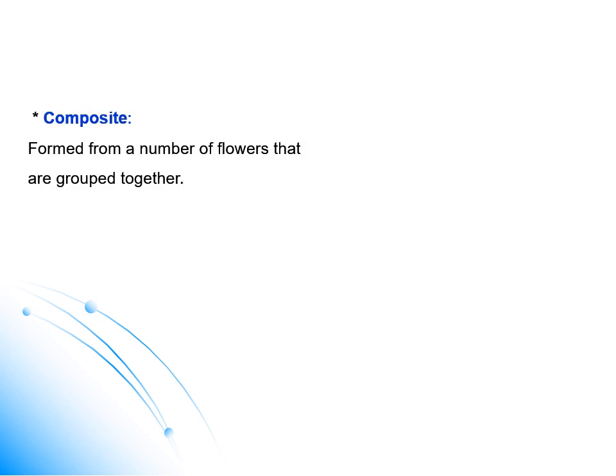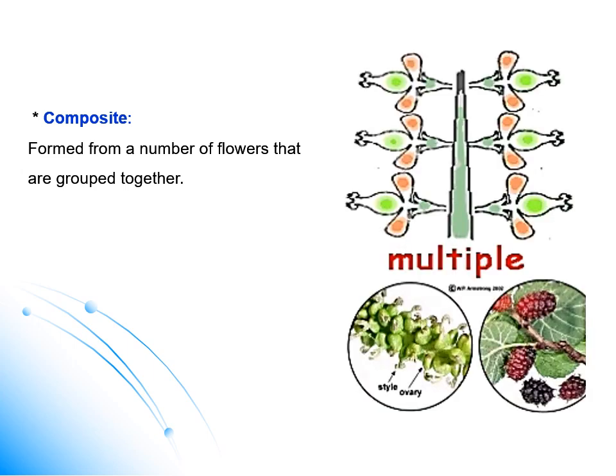The composite fruit derives from a number of flowers or an inflorescence carried together. Each flower of the inflorescence will give one fruit, as in grape or berry fruits.